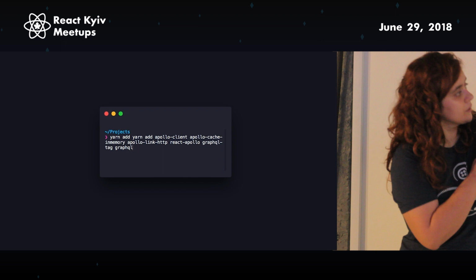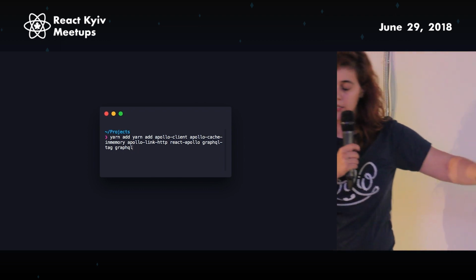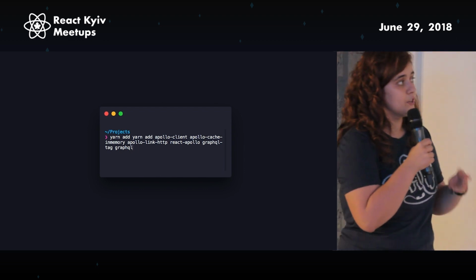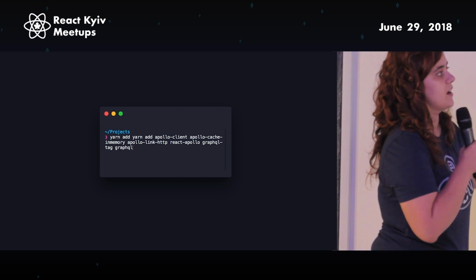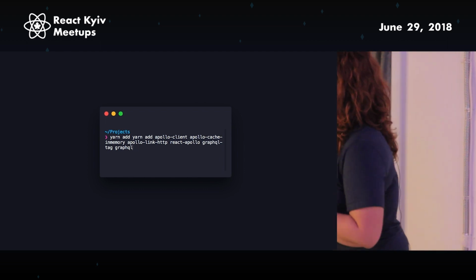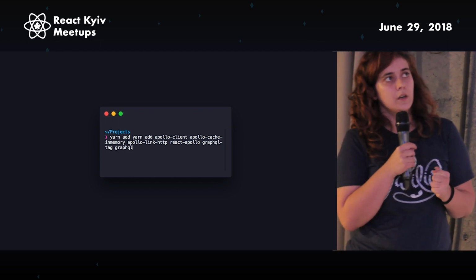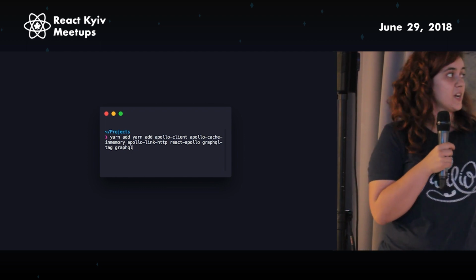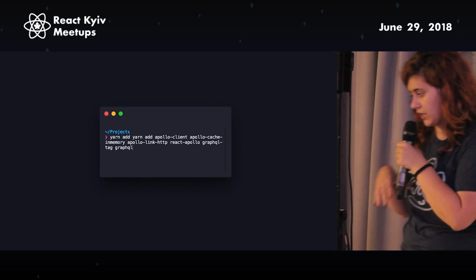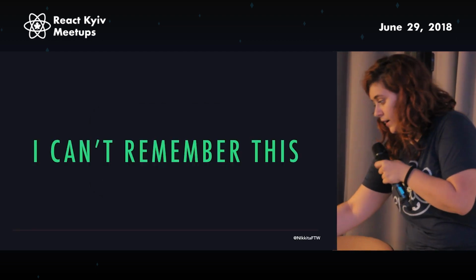You had to install all of this stuff just to use Apollo with React, which is a really annoying thing. And the thing is, I don't remember the 3 functions that Redux has. I am not gonna remember this, no way. I still have this as a snippet in a clipboard app for Mac, from the many times that I've used this. Okay, I can't remember this.